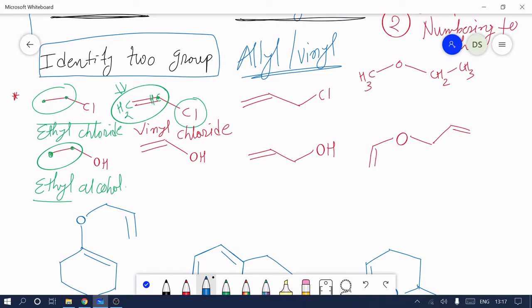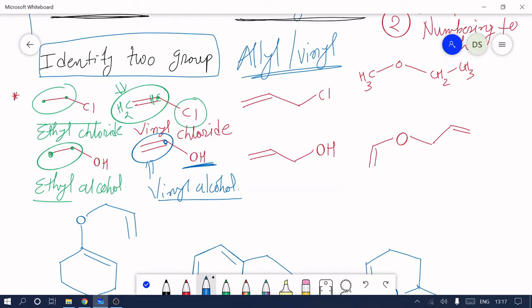Similarly, here the CH carbon is directly attached to OH. So this is called vinyl, and the OH is called alcohol.